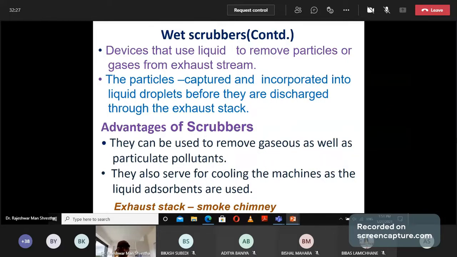Since liquids are used, the machine will be cooled in this process, and the liquid will moisten the particulate matter present in the air, and after moistening, it will come down to the bottom of the chamber.